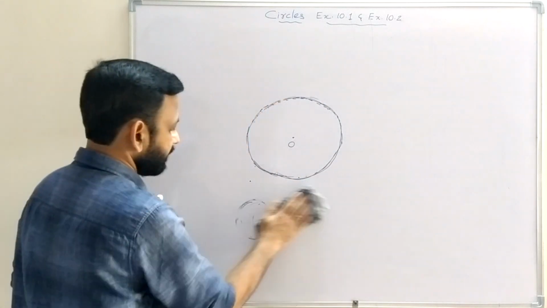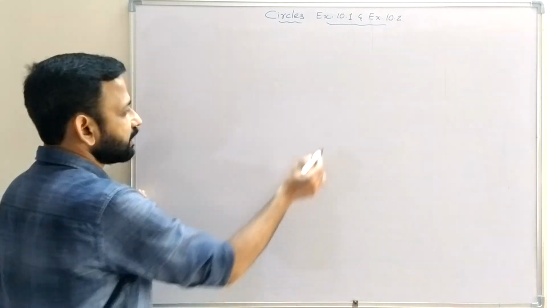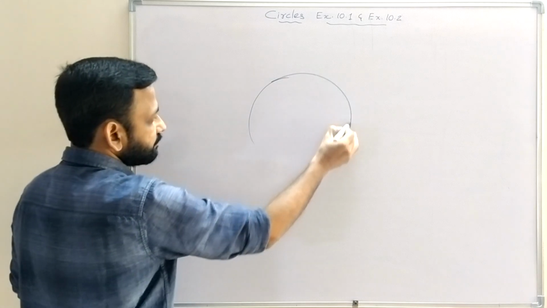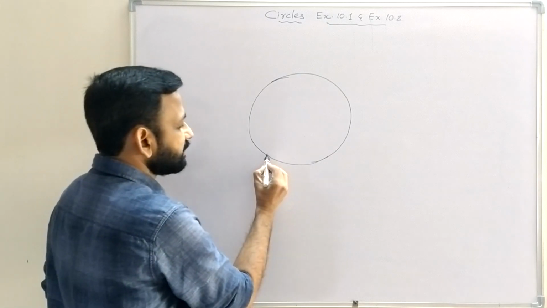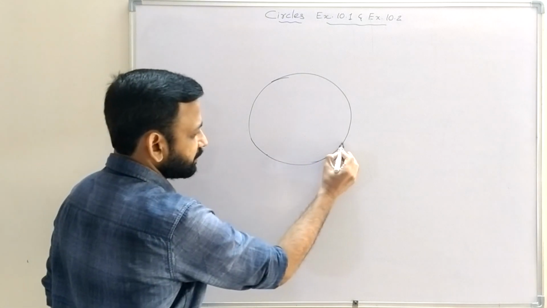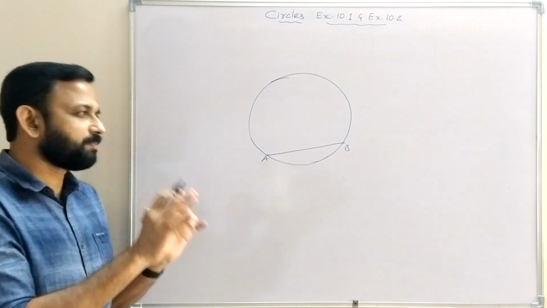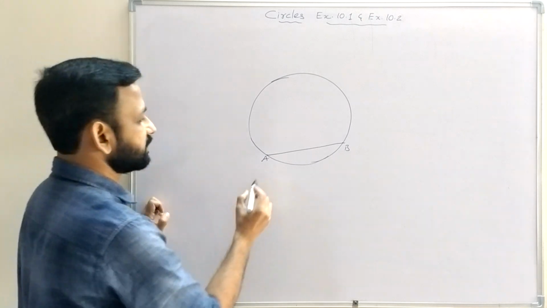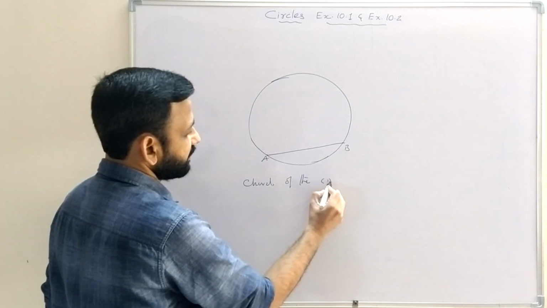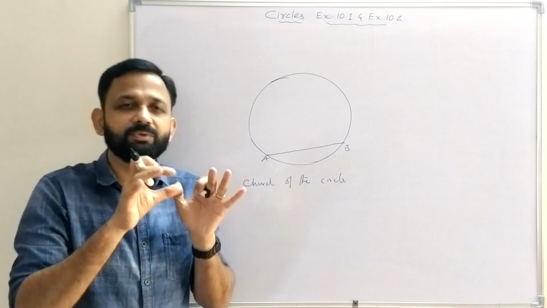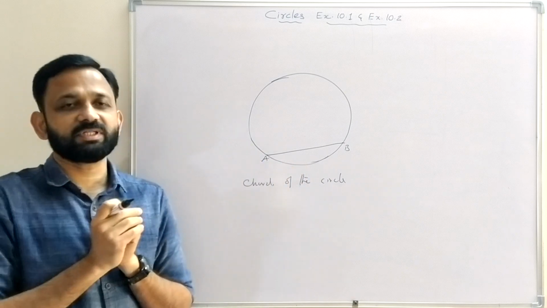Now we will learn the different parts of the circle. This is a circle, and the line segment joining any two points of the circle, say AB, is called a chord of the circle. Here A and B are two points on the circle, and AB is the line segment joining A and B. So AB is a chord of the circle.